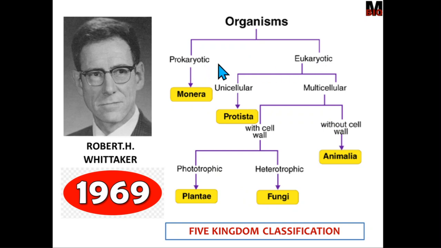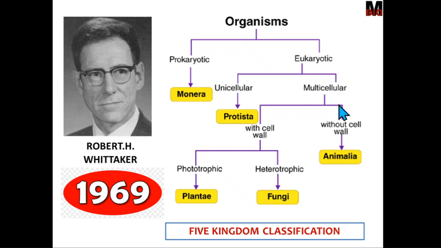cellular nature, whether they possess a well-defined nucleus or membrane-bound organelles. Prokaryotic organisms do not possess any well-defined nucleus and membrane-bound organelles. Only a single kingdom comes under this particular group, which is known as Monera. Then eukaryotic forms possess a well-defined nucleus and also membrane-bound organelles. Eukaryotic forms are further divided into unicellular and multicellular based on their number of cells. Unicellular eukaryotic forms come under a specific kingdom which is known as Protista.